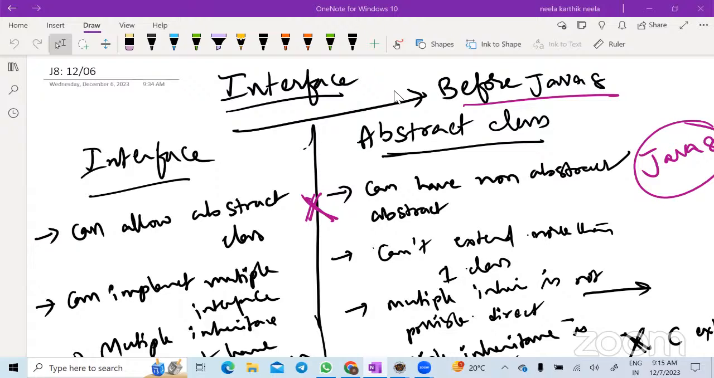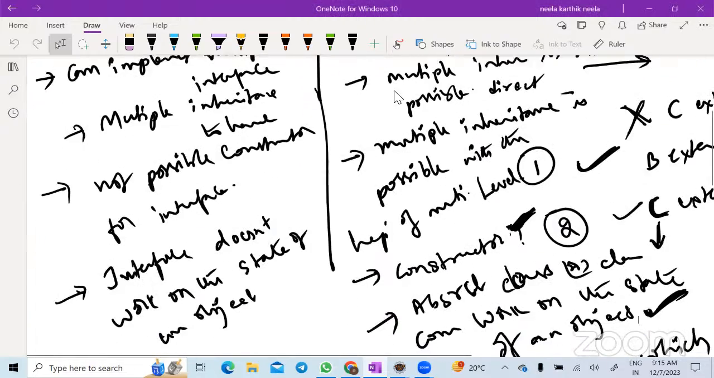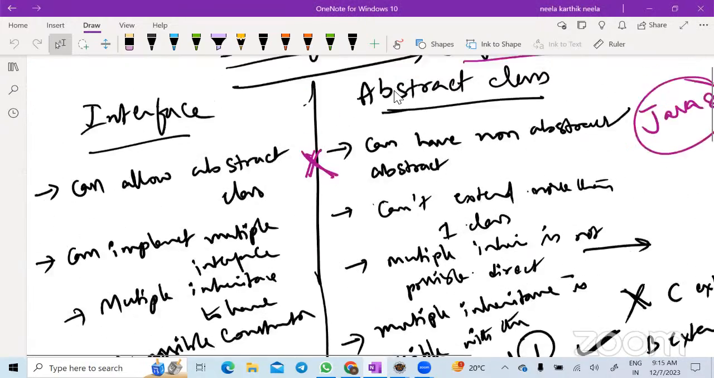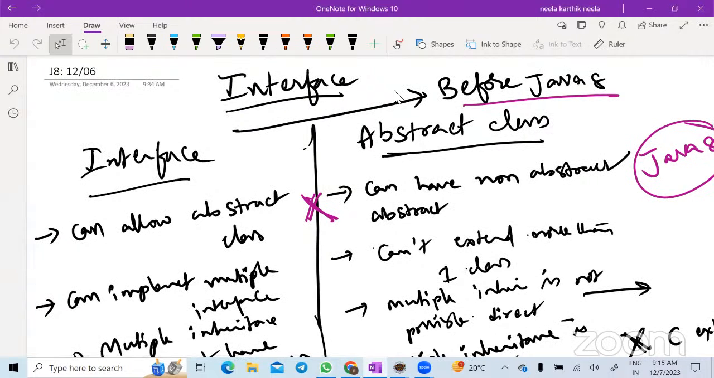Yeah. And there is one more thing. We can achieve multiple inheritance through abstract class, but interface it can't. No, interface multiple inheritance is possible, but with abstract class we cannot do multiple inheritance because you cannot inherit two classes at a time, right? Extends keyword does not allow two classes, but you can do that with a multi-level inheritance, right? Yes, sir.